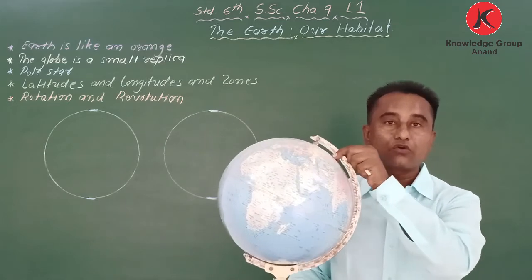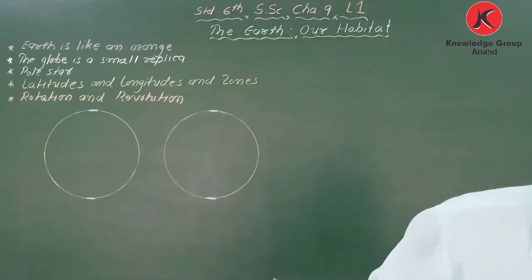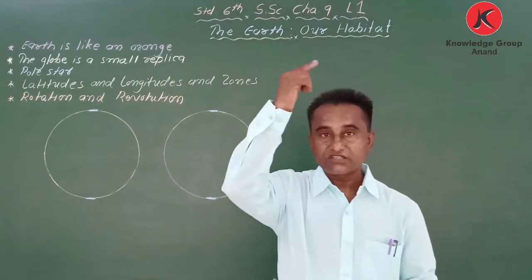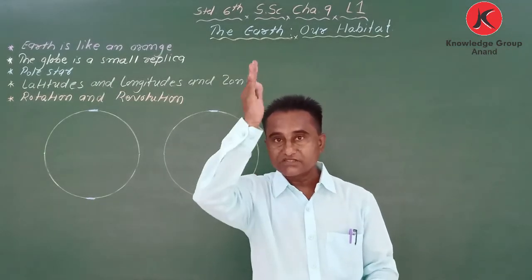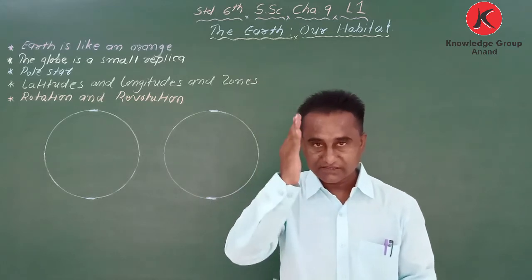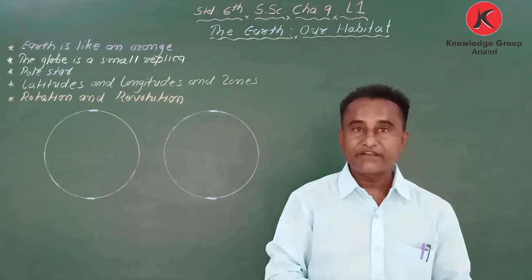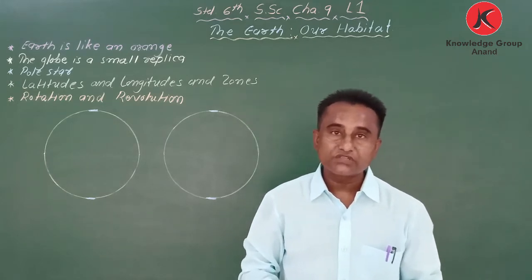On this globe, you will find different lines drawn. Some lines are sleeping lines and some lines are standing lines. The names of the continents, countries and oceans are written.